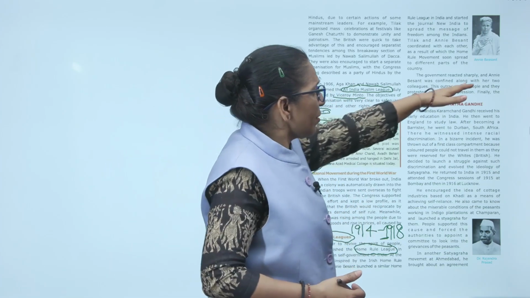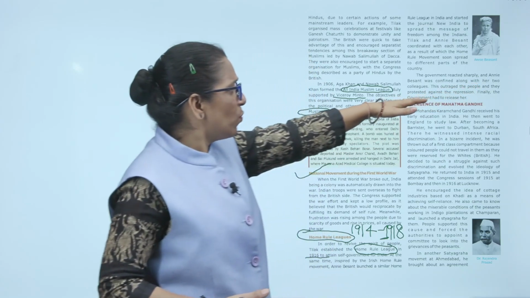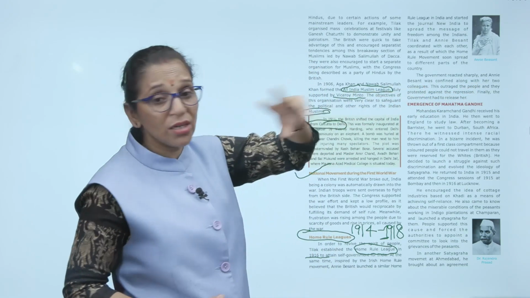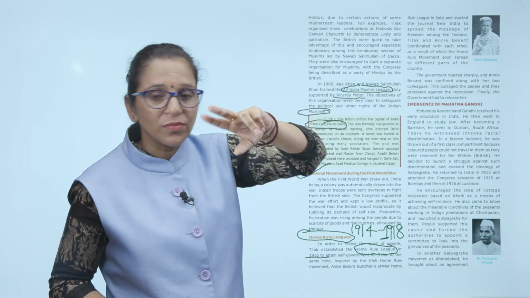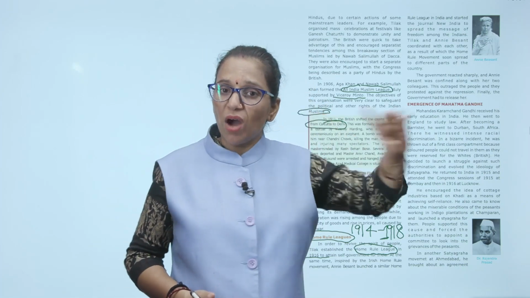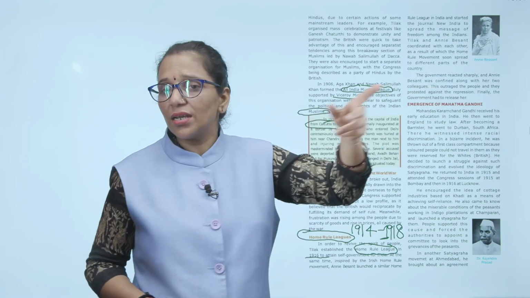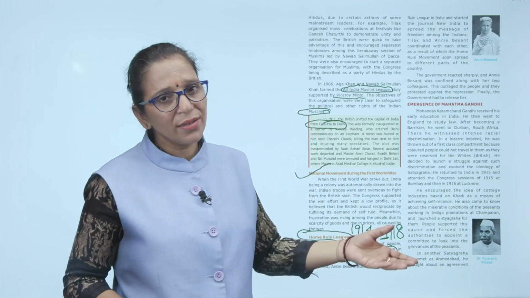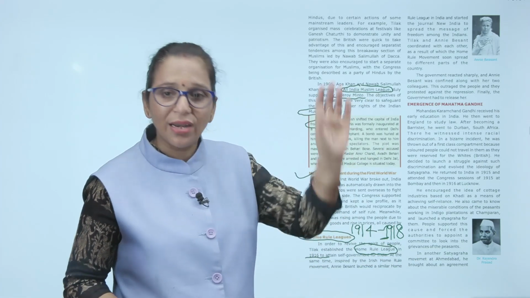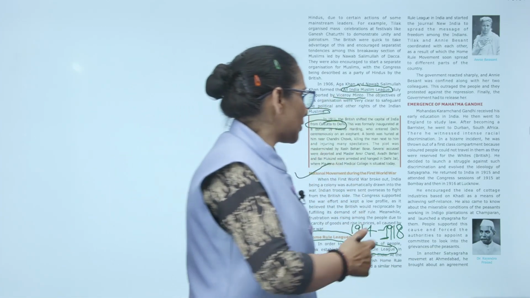Now, the government reacted sharply and Annie Besant was confined along with her two colleagues. This angered the people. Why have you arrested her? And they protested against this repression. Finally, the government was pressured and released Annie Besant.